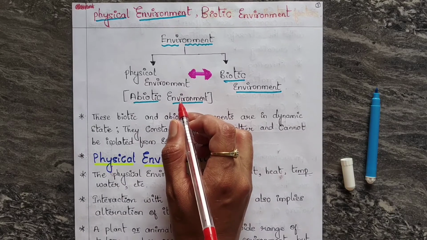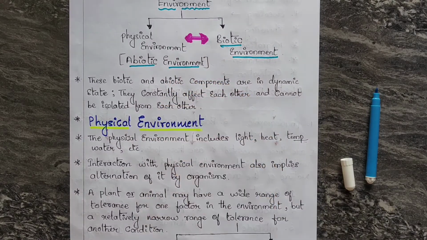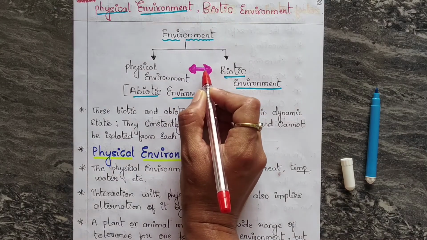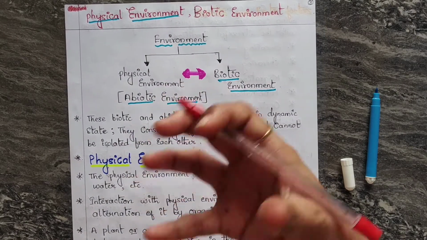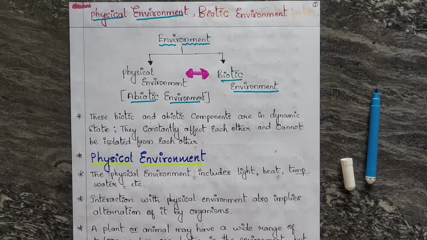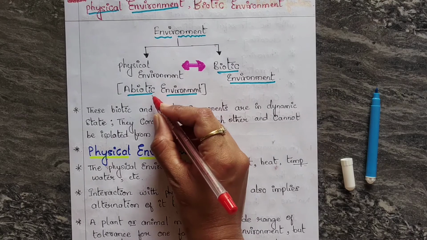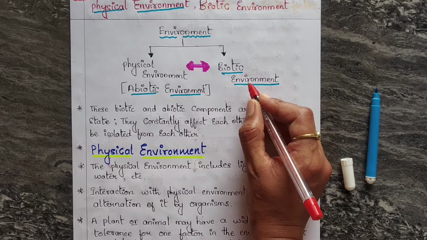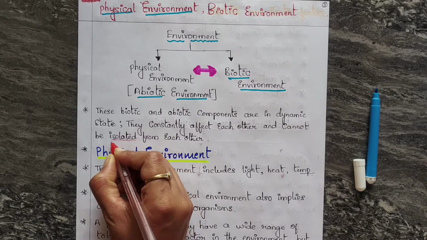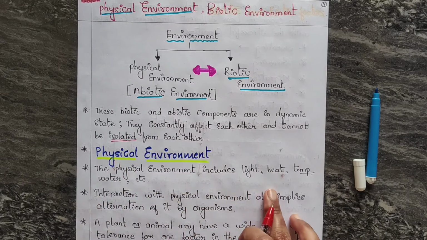And we know this. These biotic and abiotic environment are interdependent on each other. Means they are dynamic in state. Dynamic state means they actively interact with each other. There is active change. There is an active process occurring between the abiotic environment and biotic environment. They constantly affect each other and cannot be isolated from each other. Okay, they are interdependent on each other.